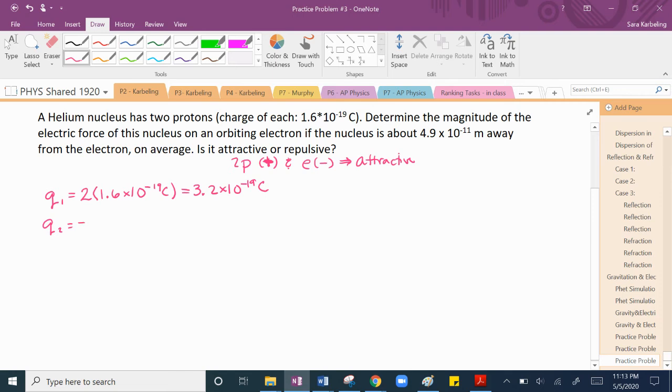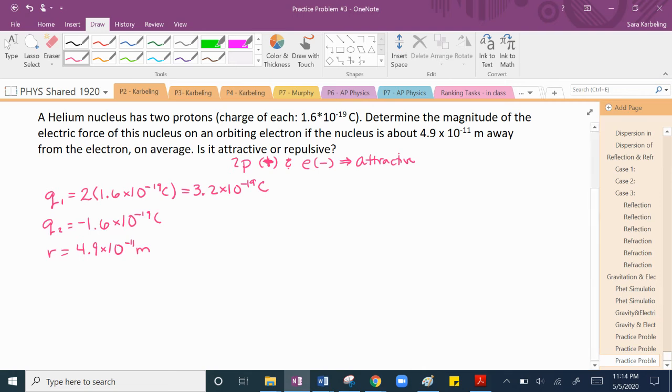I don't know if you remember from our notes, but we said that the electron has the same charge as a proton, but it's negative. So it's going to be negative 1.6 times 10 to the negative 19th coulombs. We know that the distance between them, according to the problem, is 4.9 times 10 to the negative 11th meters. So they're very close in our general scale of things, right?